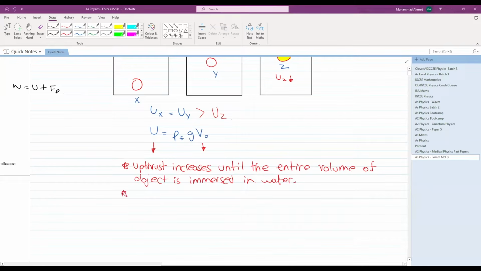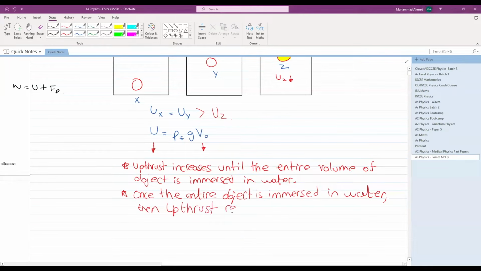Next key point: once the complete object or once the entire object is immersed in water, then upthrust remains constant with depth. This is a detailed discussion on upthrust. Remains constant with depth. Simple.